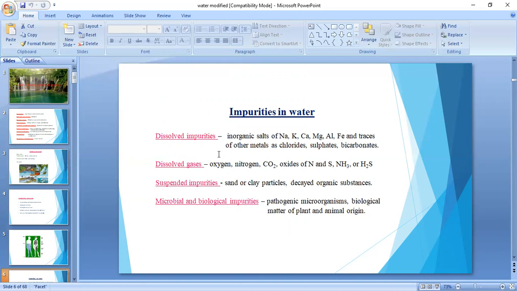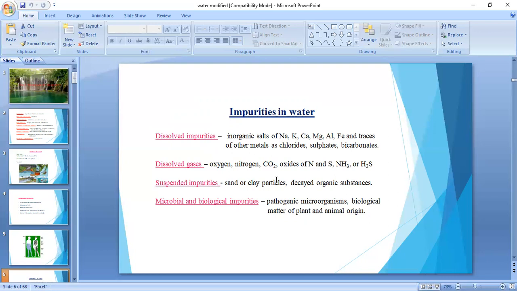That is, our natural water resource contains these impurities. Then dissolved gases. Which gases are present in water? Oxygen, nitrogen, carbon dioxide, oxides, ammonia, and hydrogen sulfide. These gases are present in our water. And suspended impurities are nothing but sand and clay particles and organic substances. These are all present in water.